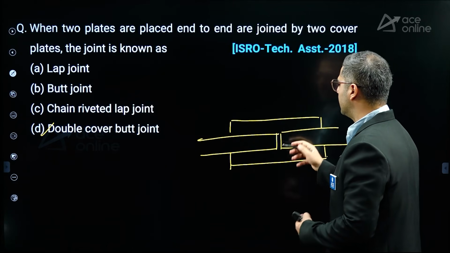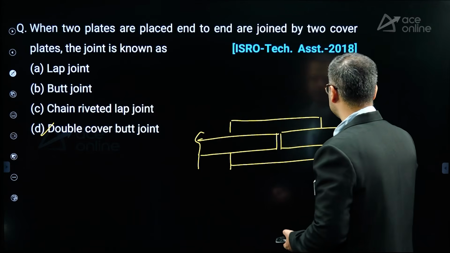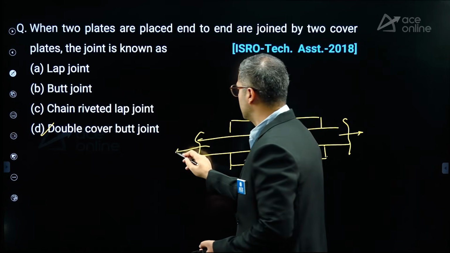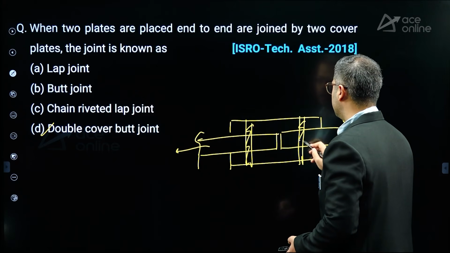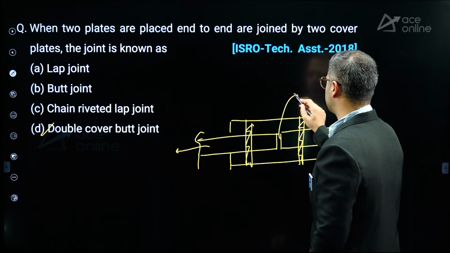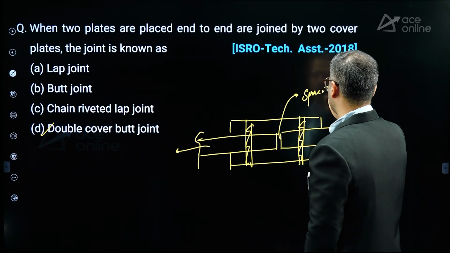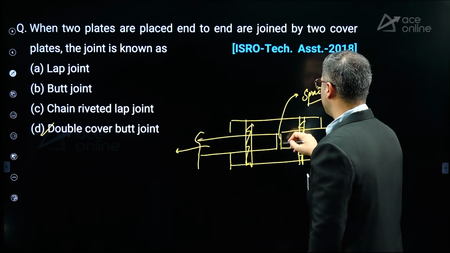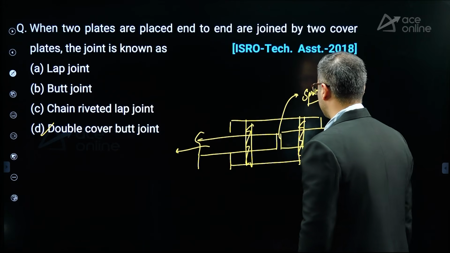So over here, there is no lapping in the main plates. There is no connectivity between the two plates; you can expect very minor spacing in between.